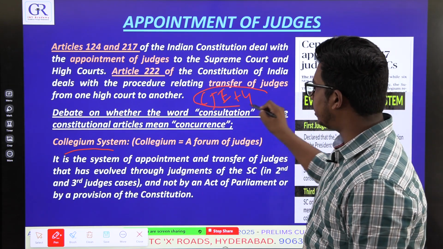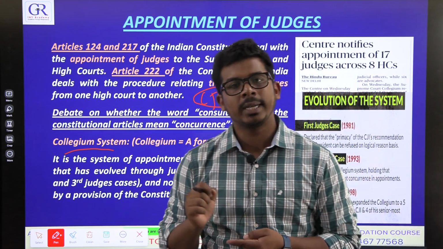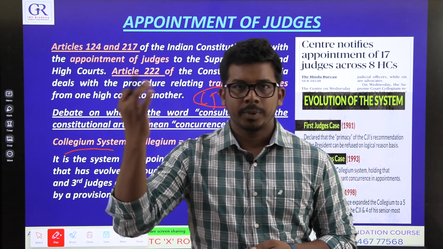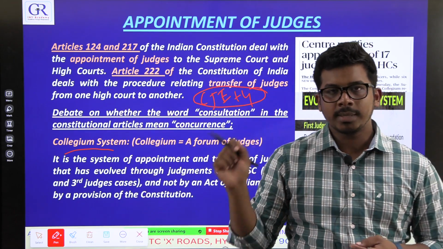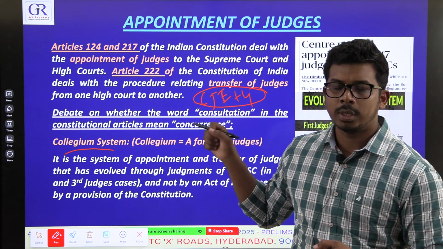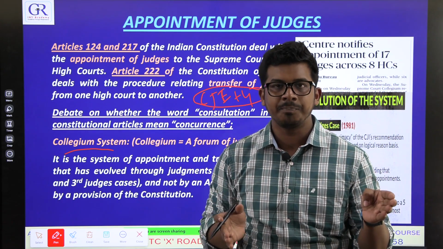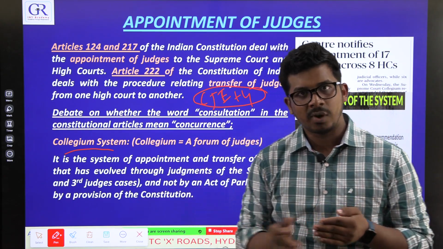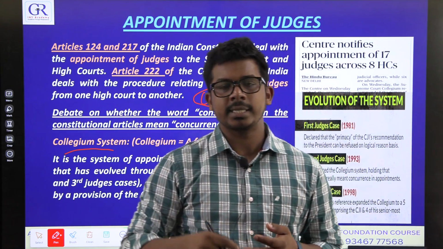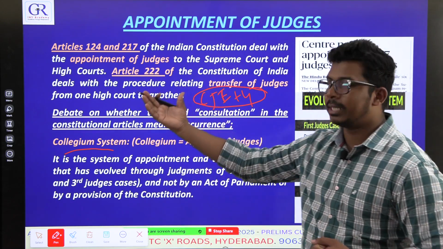So this is called the collegium, and these 5 people sit together and decide who will get appointed and who will get transferred. They will send names to the President. Those names will go through the Ministry of Law and Justice, the Intelligence Bureau, and the Council of Ministers. Whatever is happening in the middle between the President and this collegium is a mere formality. If something comes up adversely in the Intelligence Bureau analysis or background check, the government may send the name back.